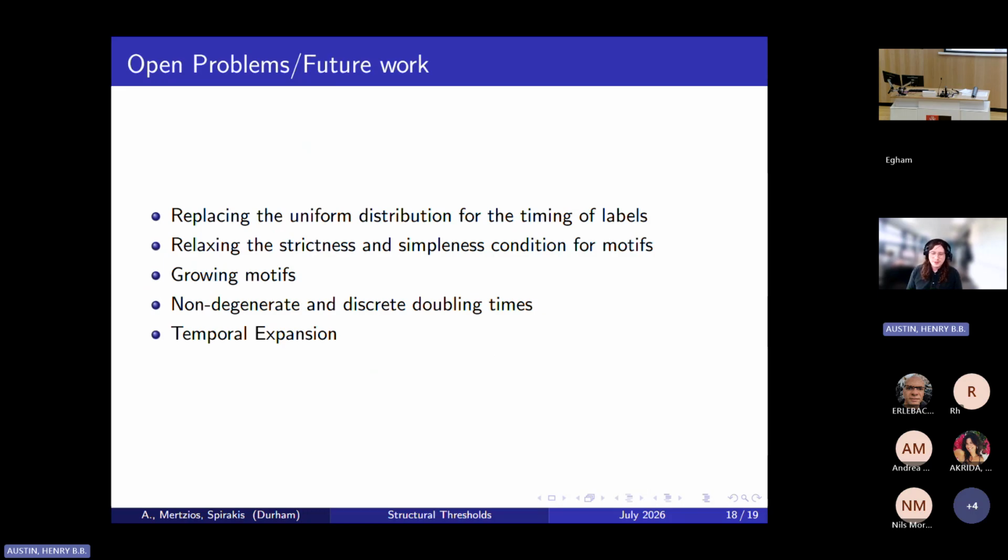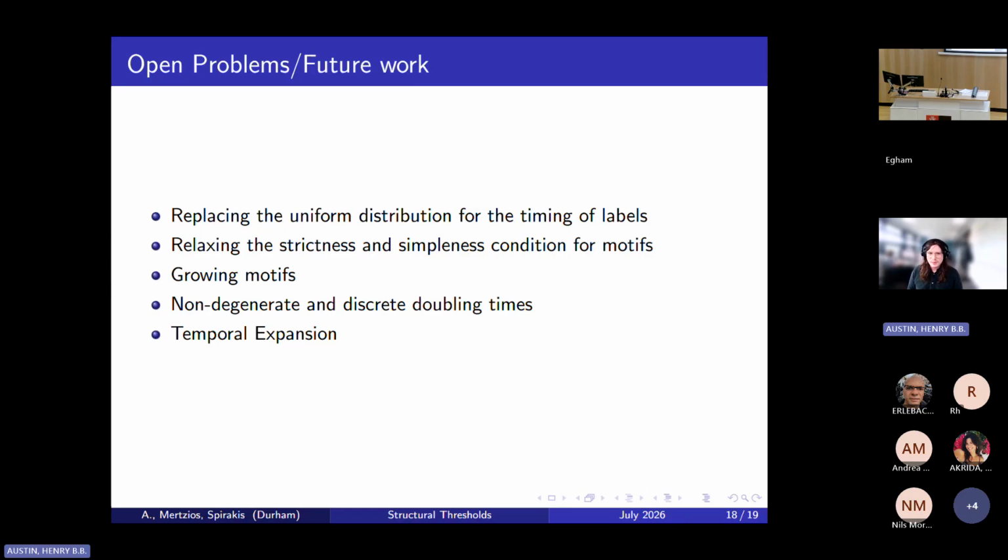So the big open problem for us, I think, with the DRTG itself is that all of our results are under the assumption that we have a uniform distribution for the timing of the labels, right? We allow this arbitrary label distribution for the number of labels, but we require the uniform distribution of the timing. And this should be relatively easy to change to an arbitrary timing distribution for the connectivity results and reachability results, because that's just going to shift things around a little bit. But for the motifs, I think this represents a much more serious challenge because we do a bunch of order statistics under the hood, and order statistics for non-uniform random variables is very unpleasant.